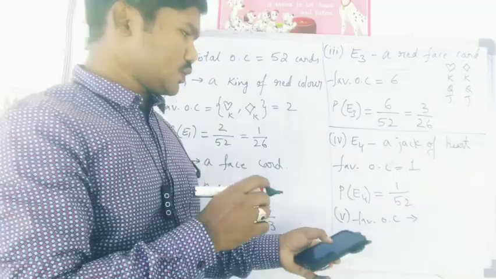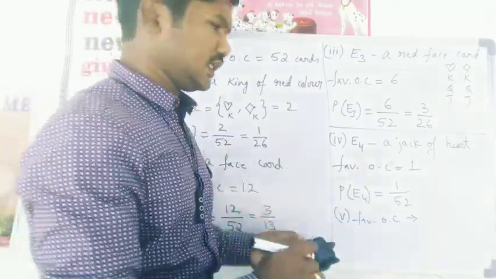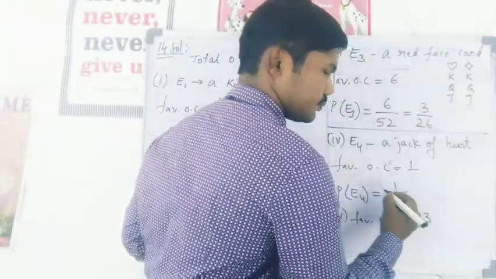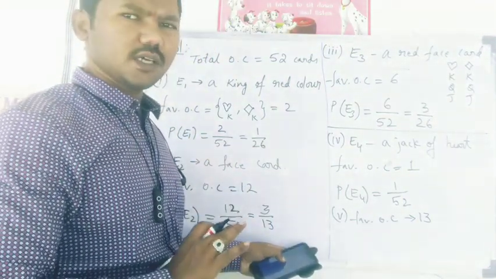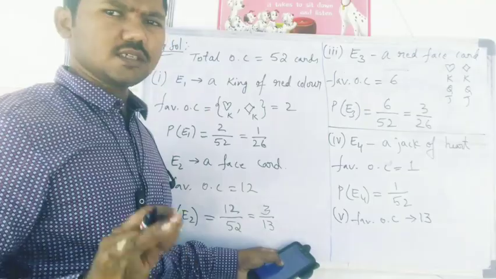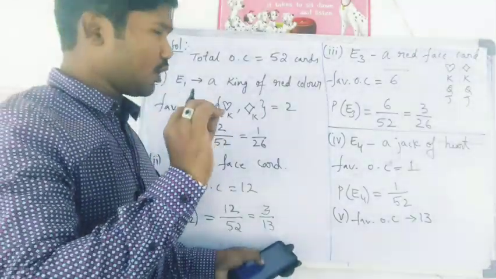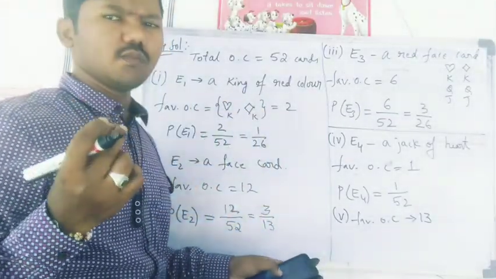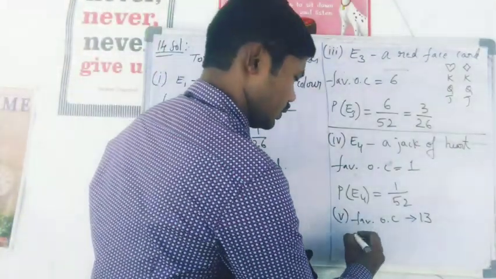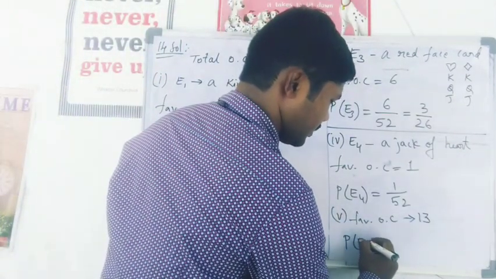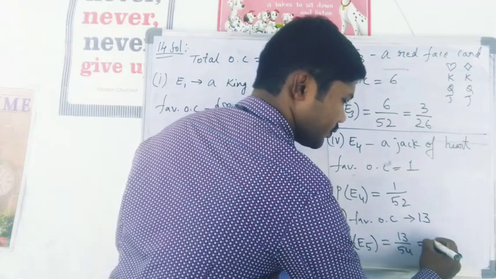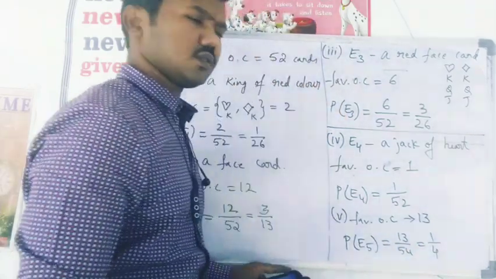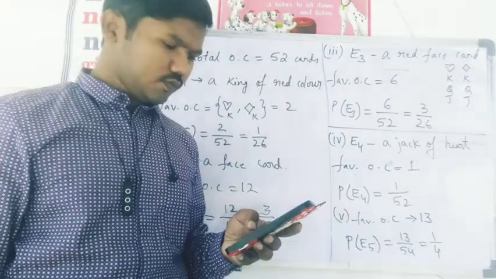So in spade we have 13 cards. He did not mention any number or anything, just he said spade. So out of that 13 cards, any card will come out, means my event is successful. So probability of event 5 is 13 by 52. If you cancel, 13 ones are 13, 13 fours are 52, right? So 1 by 4 is the probability.